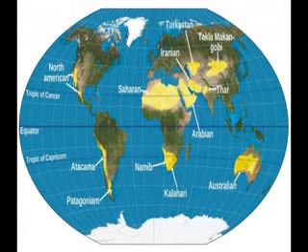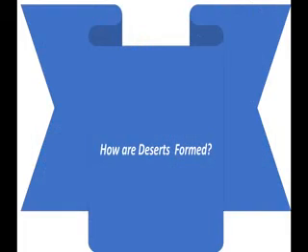Let us discuss how deserts are formed. Let's see the formation of the desert. Hot deserts lie in the trade wind belts, and they are formed in regions where the trade winds blow offshore.